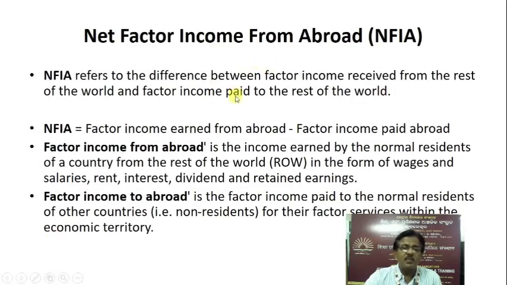Then the next concept is net factor income from abroad, that is NFIA in short. NFIA, or net factor income from abroad, refers to the difference between factor income received from the rest of the world and factor income paid to the rest of the world. NFIA is equal to factor income earned from abroad minus factor income paid abroad.